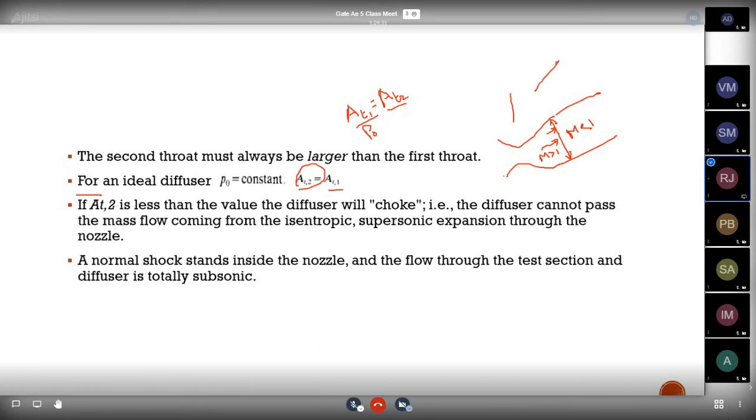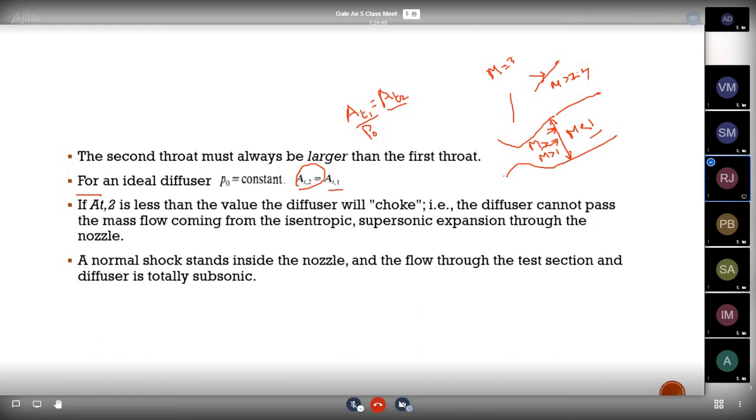But for an oblique shock, after the shock the Mach number will remain supersonic, but at a lesser speed. Suppose we have a Mach number equal to 3 in an oblique shock, we will be getting 2.2 or 2.4 after the shock, like this. But for a normal shock, upstream of the shock we will have a Mach number greater than 1, but downstream we will get a Mach number less than 1 only. This is the main problem here.